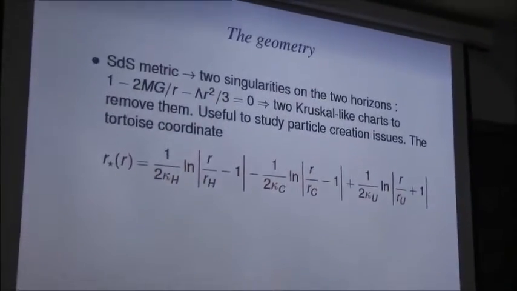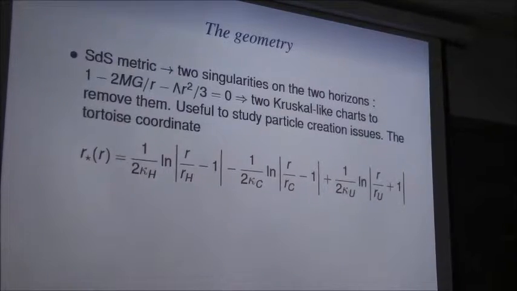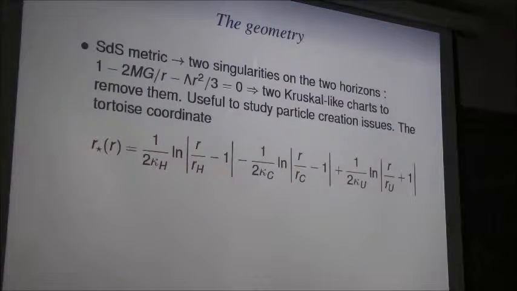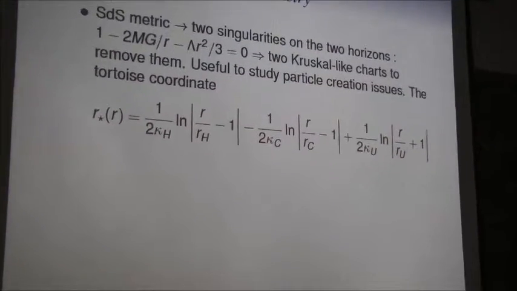So this is it. So now my main focus. I'll derive particle creation by the de Sitter black hole via collapse. Let us consider the geometry first in a bit more detail, which will be necessary. For the Schwarzschild de Sitter metric, the metric function g_tt is this one, and if we set this to be 0, we get two Killing horizons. One is the black hole horizon r_h, one is the cosmological event horizon. There is another root r_u which is negative, which does not concern us, it is unphysical.